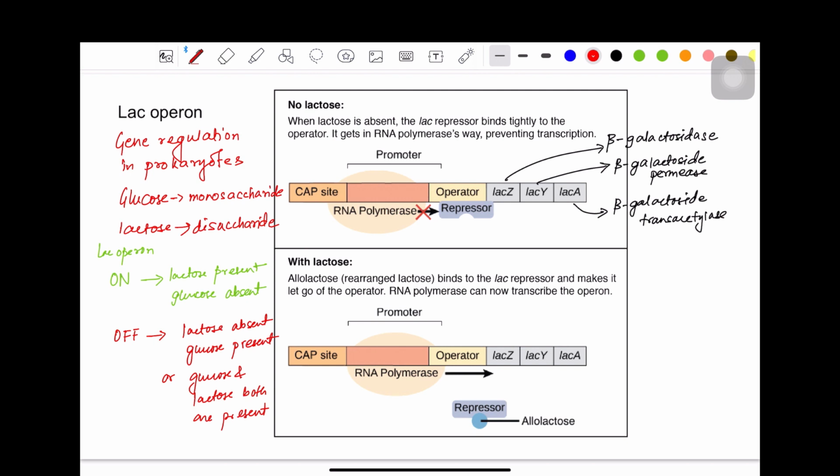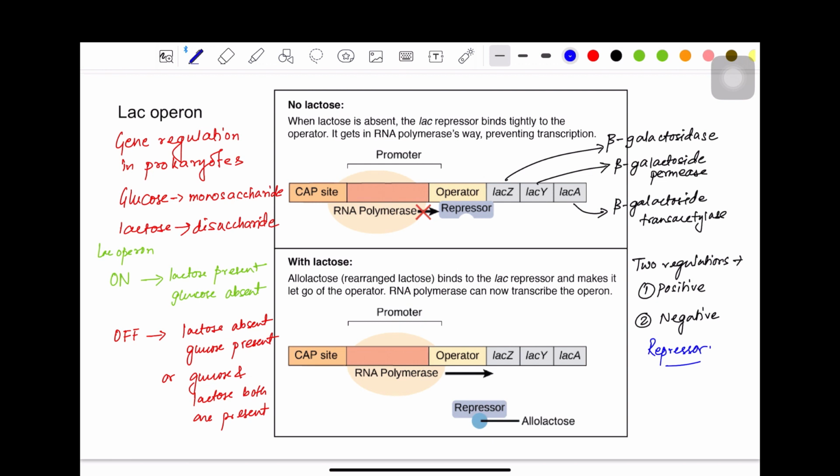There are actually two regulatory components, two types of regulations. One is a positive regulation, another is a negative regulation. So I will first discuss the negative regulation. This negative regulation is brought about by a protein which is called the repressor protein.